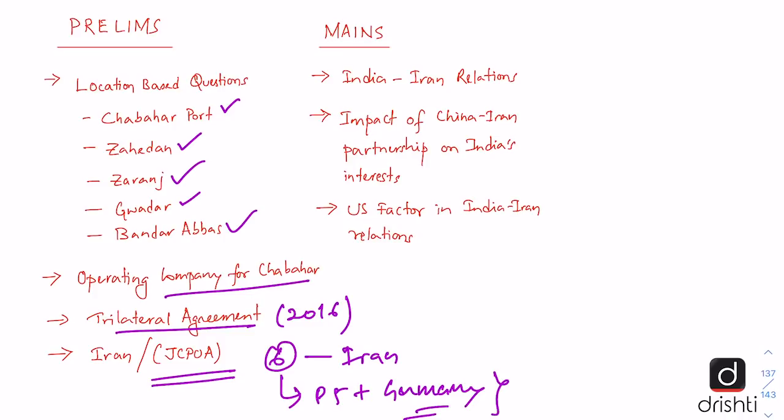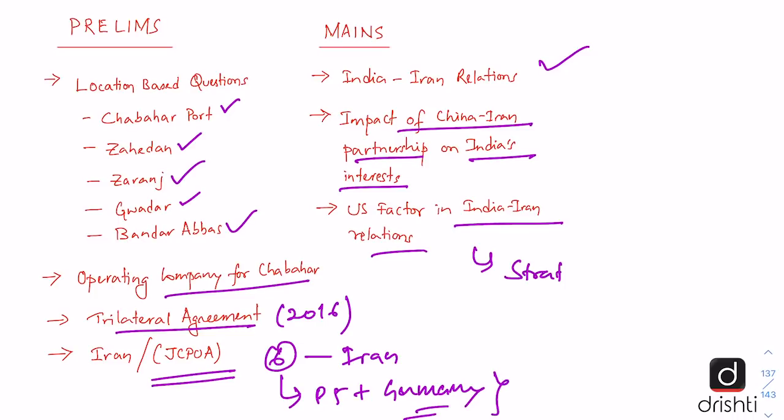In mains, the question can be on India-Iran relations, or the impact of the China-Iran partnership on India's interests, especially vis-a-vis the Chabahar project. A question can also be about the US factor in India-Iran relations and whether it is taking away the strategic autonomy which the Indian government always talks about, that India takes all its foreign policy decisions based on its strategic autonomy. So these are the kind of questions that can be asked.